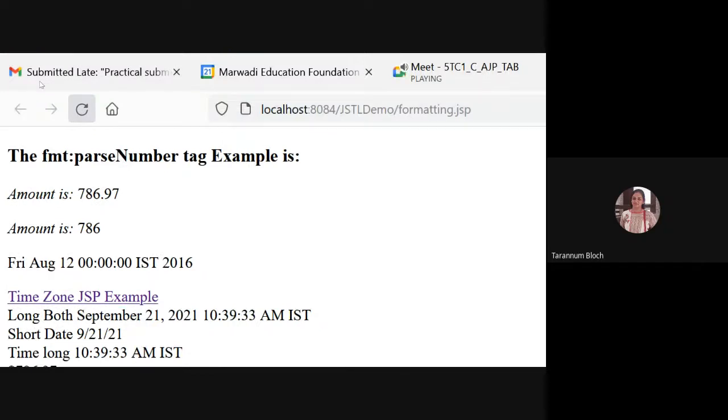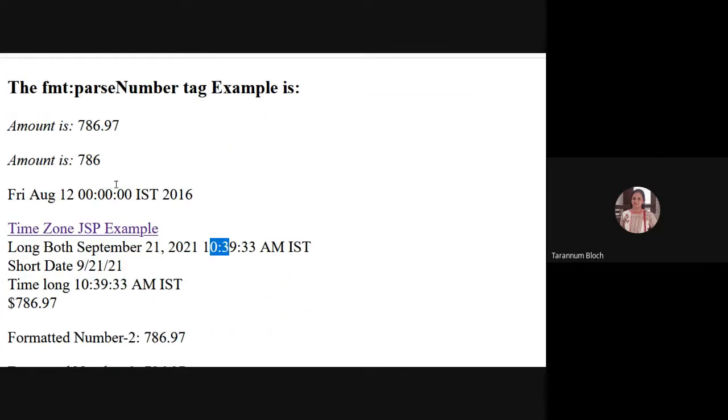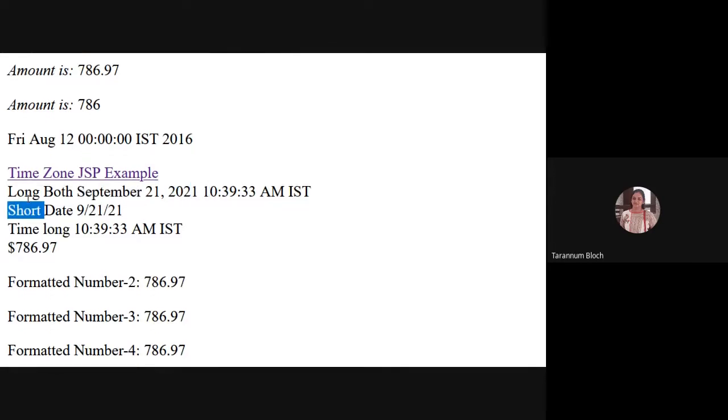I ran it a few minutes ago, so it's taking 10:45. If I replace it, you see now it is 10:39. So it is taking the system date and time. This is long. This is short date. Here I have said only date, type is date, and I say the date style short.